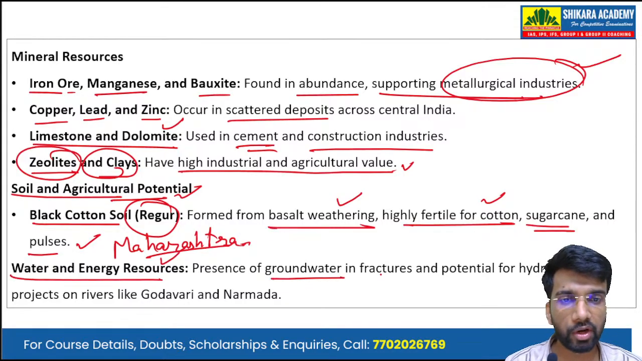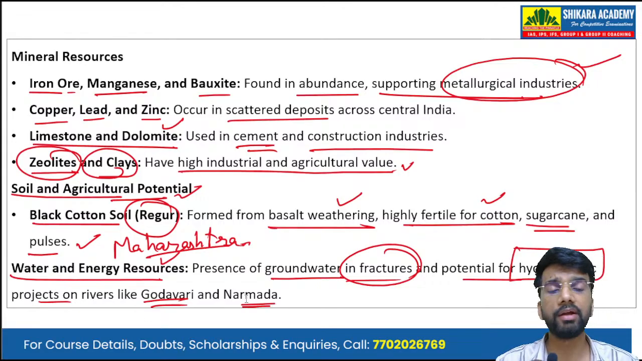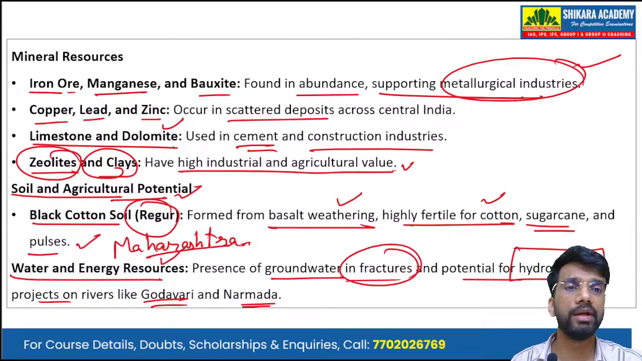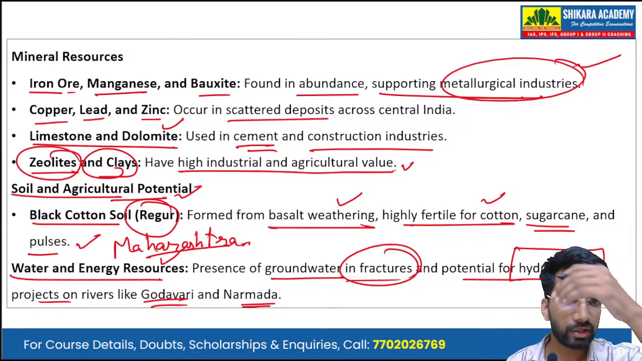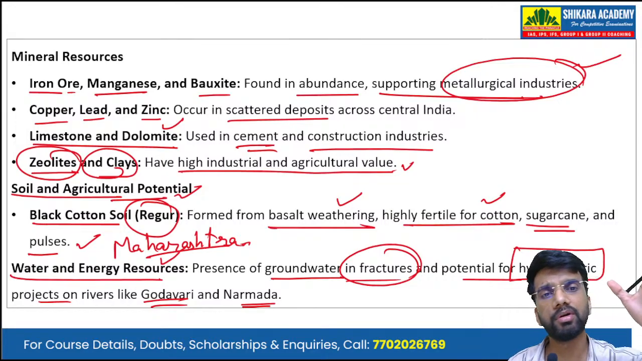Then the water and energy resources. There is presence of groundwater in the fractures and potential of hydroelectric projects on rivers like Godavari and Narmada, which traverse the Deccan Traps. Godavari flows from west to east, and Narmada flows from east to west.